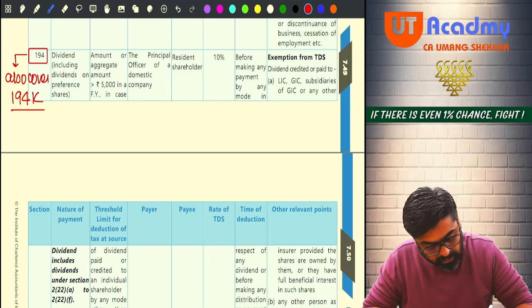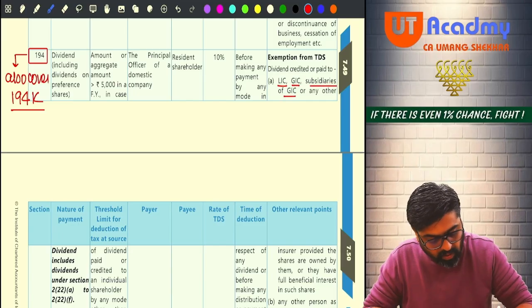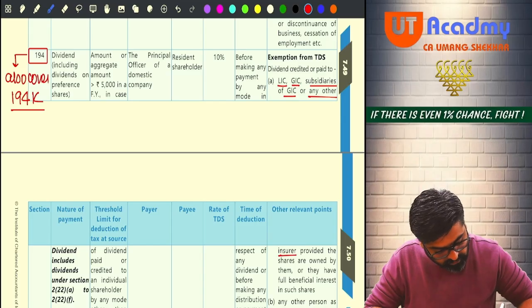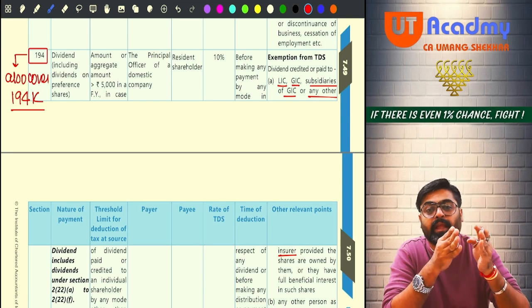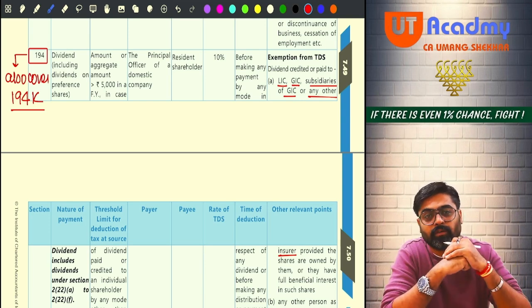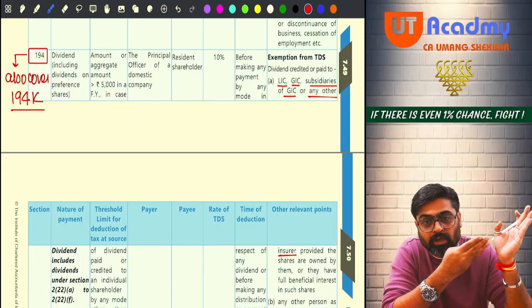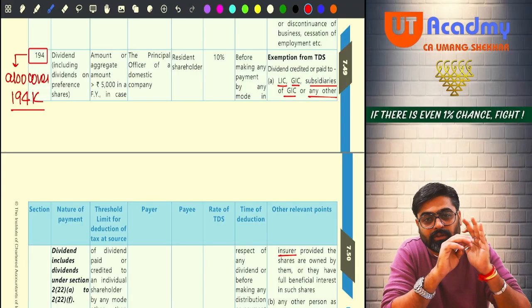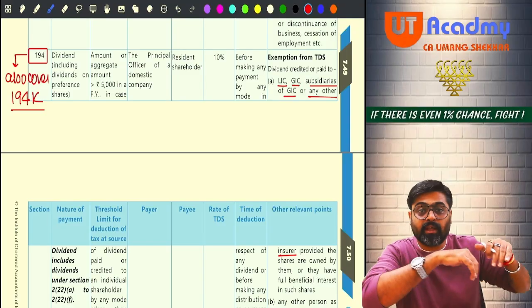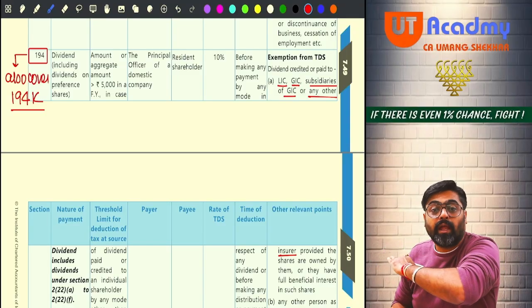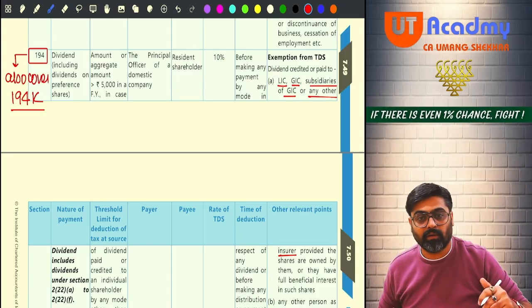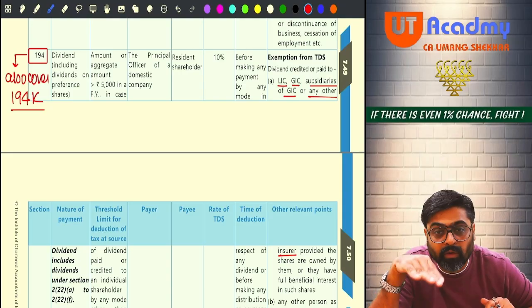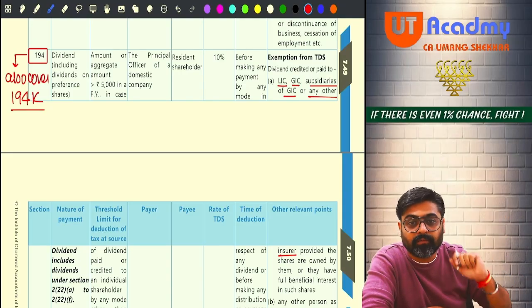Dividend is paid or credited to LIC, GIC, subsidiary of GIC or any other insurance company, meaning that they must be investing in one company or many companies. Many companies, because they have huge amount of monies. So just imagine if they have invested their huge amount of money in n number of companies and becoming a shareholder. So all the companies will now give dividend to one person, LIC.